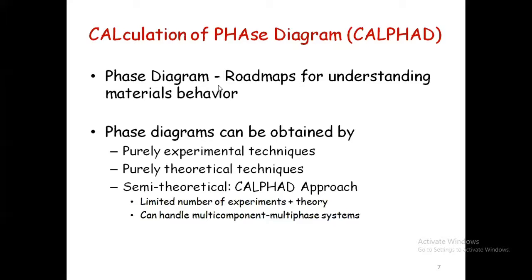Similarly, when handling materials, we have to know where the materials are, because structure affects properties. The particular phase present affects the properties, and the various elements present also affect the properties. In real life, we handle multiple elements and multiple components.